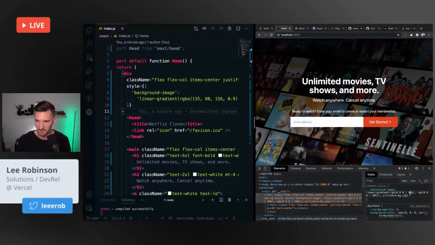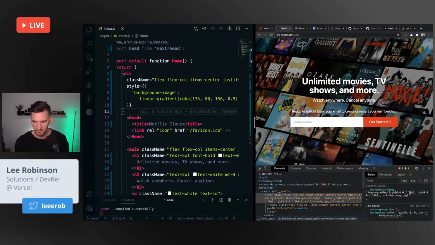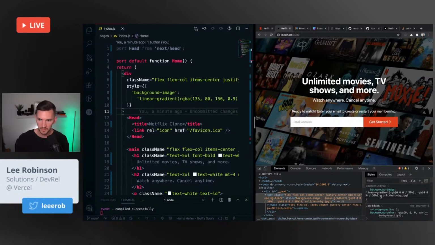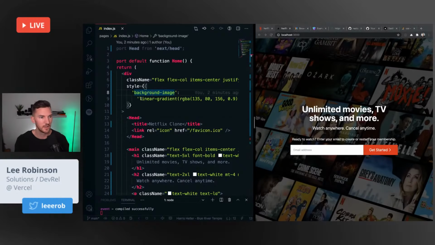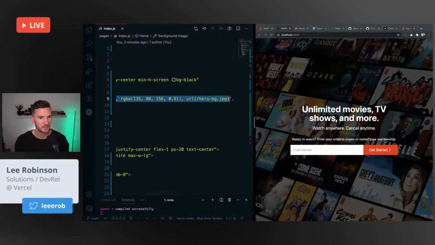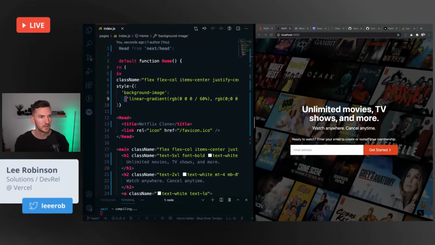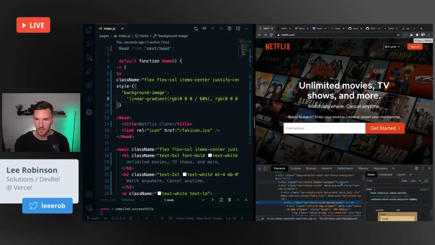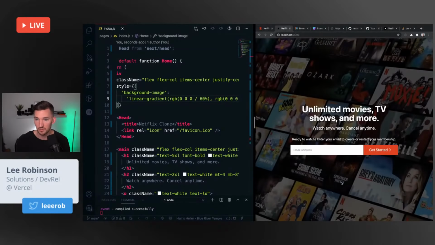We probably want something more like 50%. We could do a gradient. 60%. Sure. Let's copy this back over to here. Okay, so we have that. We're closer.